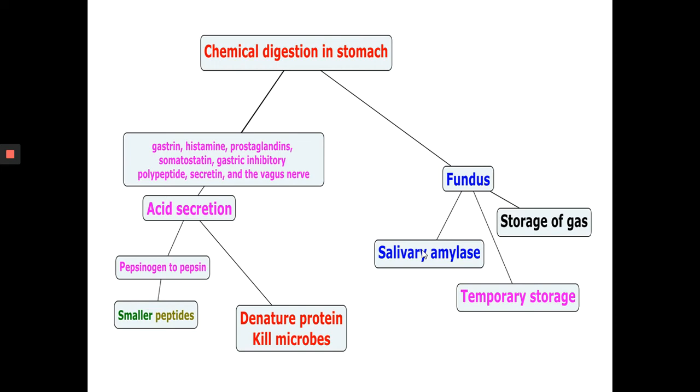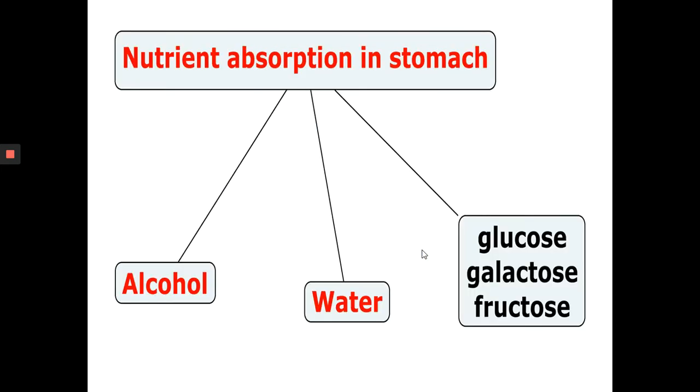Then absorption. Alcohol is directly absorbed in the stomach. The stomach is actually not a major area of nutrient absorption. There is minimal absorption of the initial products of protein digestion, and it is generally thought that digested fat is not absorbed in the stomach.